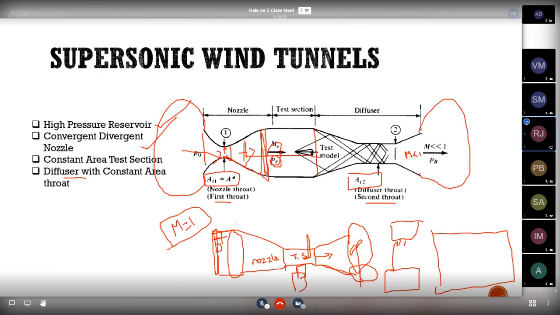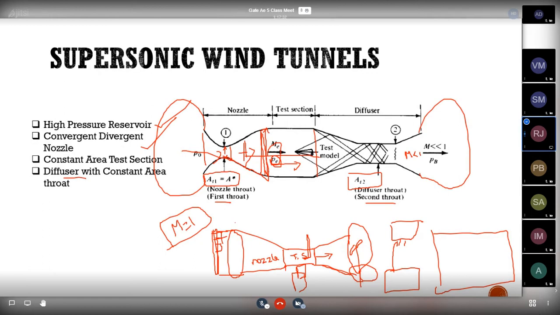Towards the end of the nozzle, it will move here, and after that, it will move towards the test model, where the test model is kept in the test section. Because of the test model, this normal shock will become an oblique shock. This oblique shock will get reflected at the walls of the diffuser, and there will be a shock boundary layer interaction at the walls, and because of this, the flow gets reduced.